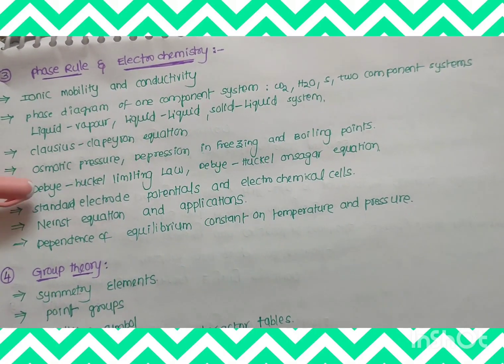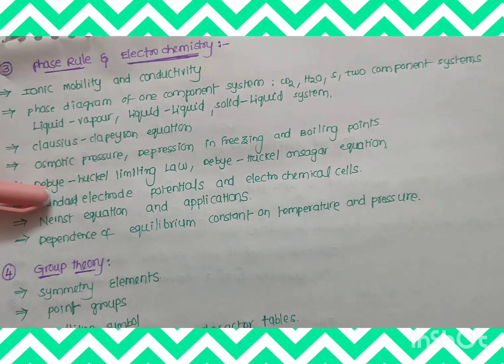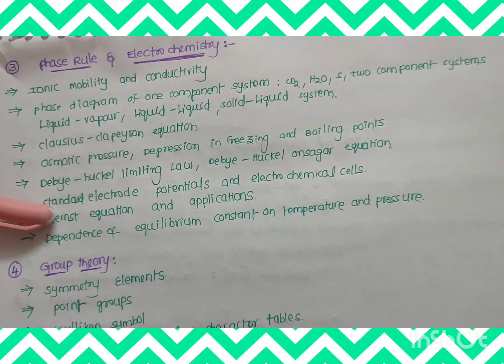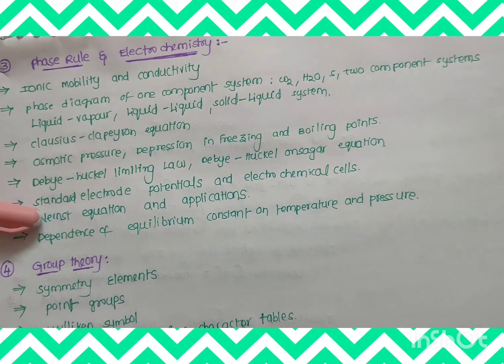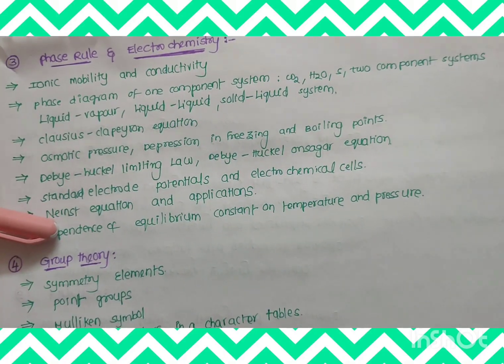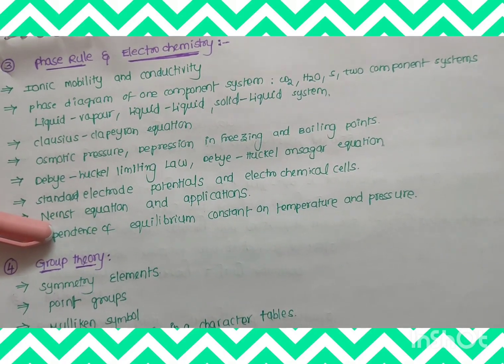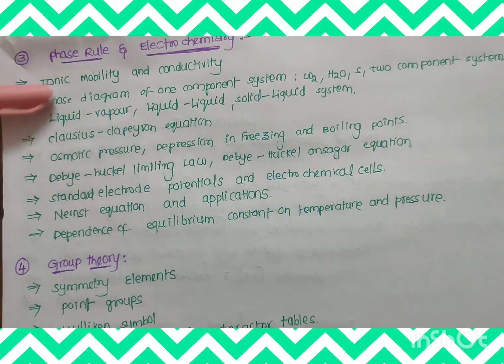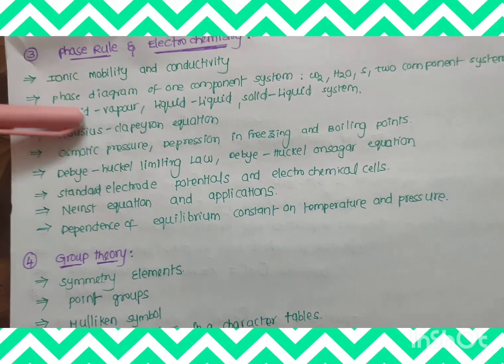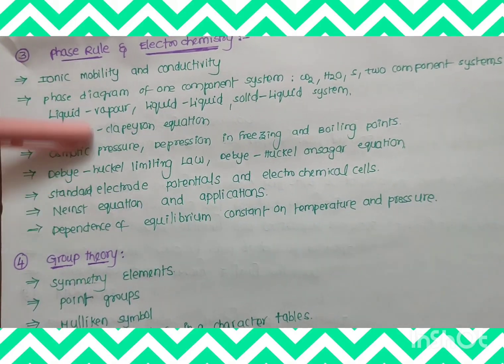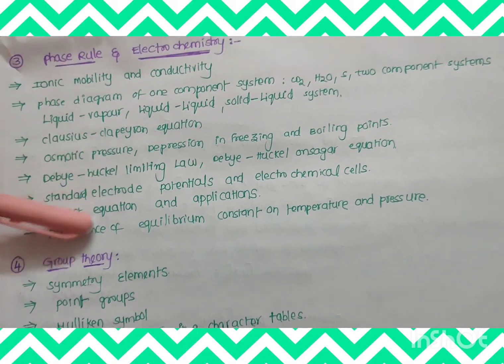It is very important. Standard electrode potentials and electrochemical cells, Nernst equation and applications are also very important. Dependence of equilibrium constant on temperature and pressure. These areas are very important, so revise all the topics I mentioned here.